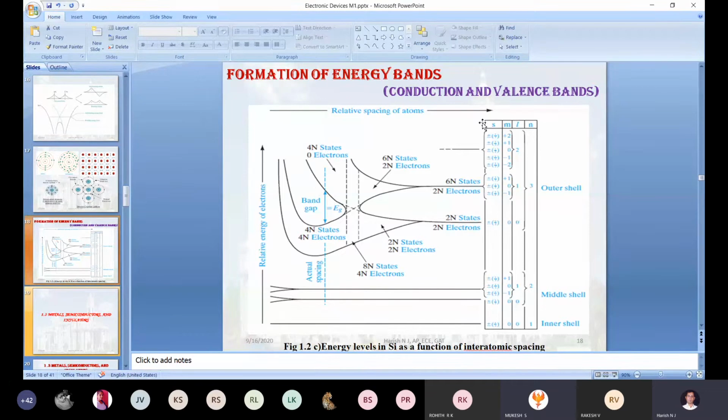Any doubt in this particular diagram? This diagram is very important for the coming topics.